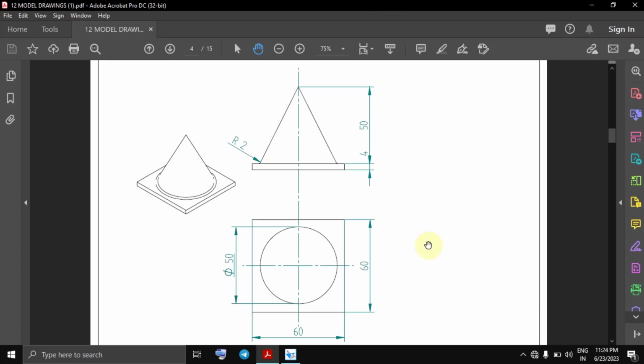Hi, the next model we have to make is a cone. So this is a diagram. Just a 60 by 60 square is there. On top of that, one cone is placed. The cone's base circumference is 50 and the total height is 50. And on the base circumference there is a 2 mm radius.